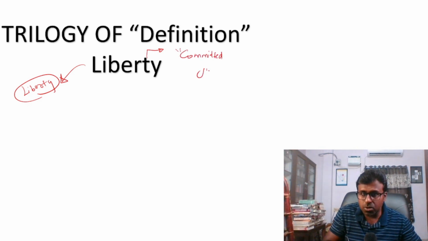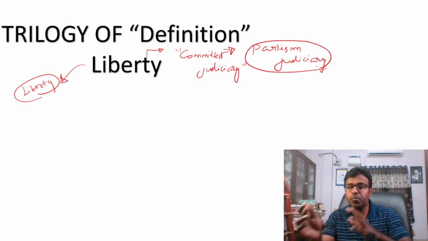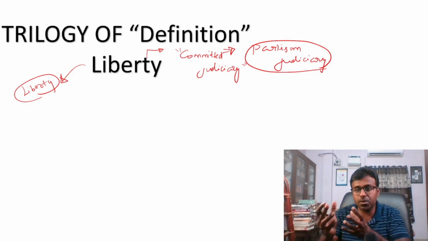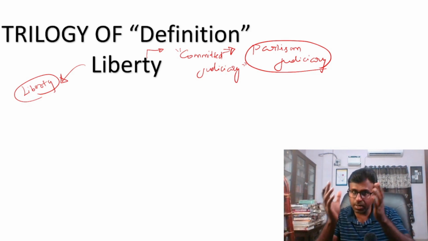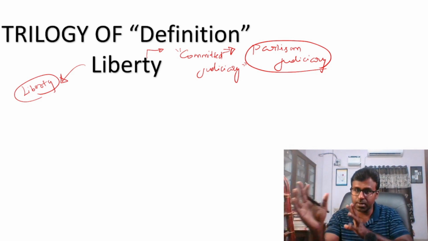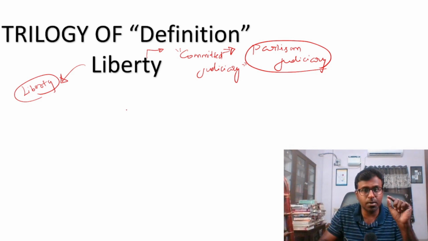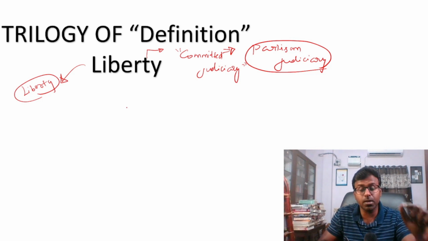Does a committed judiciary enable liberty? No. Committed judiciary means a partisan judiciary. That is the meaning of committed judiciary: committed to the executive. We might think committed judiciary means committed to liberty. No, actually the meaning of the term is partisan judiciary. So it will not protect liberty.